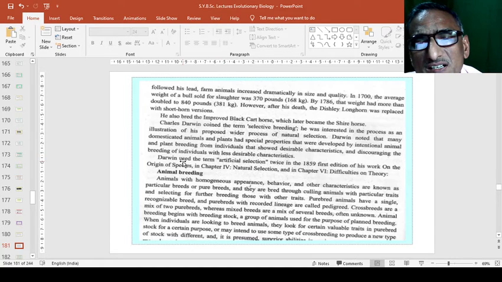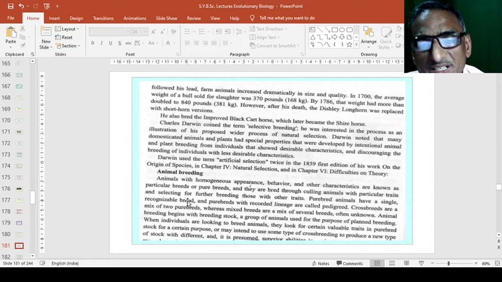He also bred the horse and produced new species or produced new variety. So Darwin coined the term selective breeding, as he was interested in the process as an illustration of his proposed wider process of natural selection. And Darwin used the term artificial selection twice in 1859, first edition of his work on the origin of species in chapter number 4.